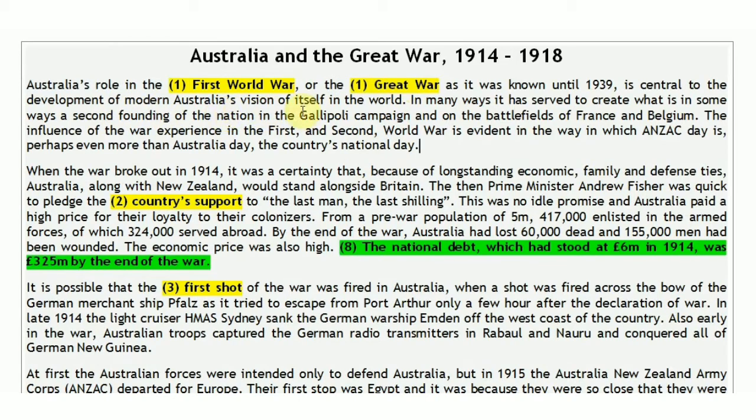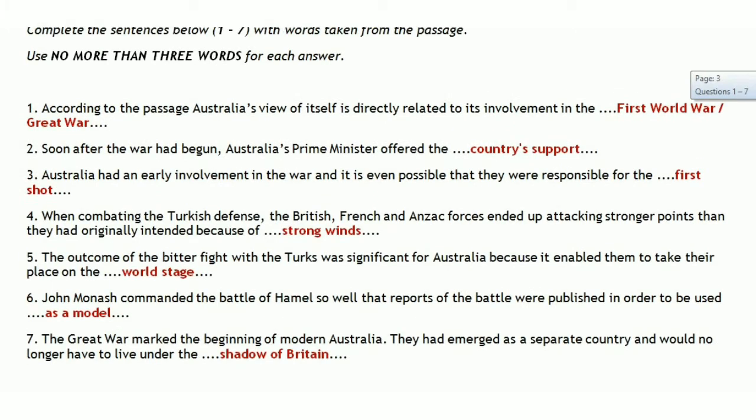Australia's role in the First World War or the Great War as it was known until 1939 is central to the development of modern Australia's vision of itself in the world. So Australia's vision of itself, that means how Australia views itself, is directly related to Australia's role in the First World War, because this involvement is central to the development. So definitely our answer is going to be First World War or Great War. Now let's move towards the second question.